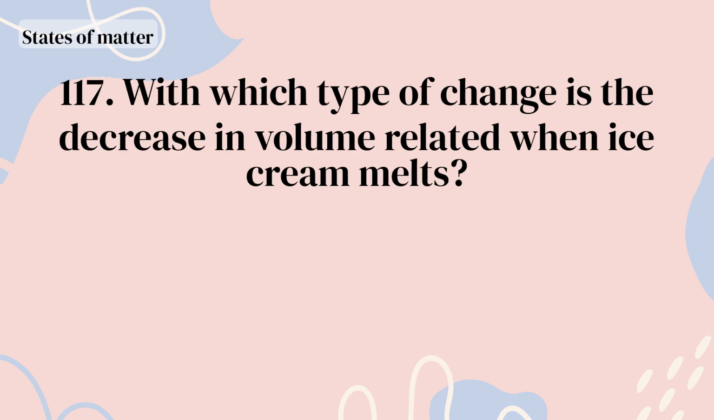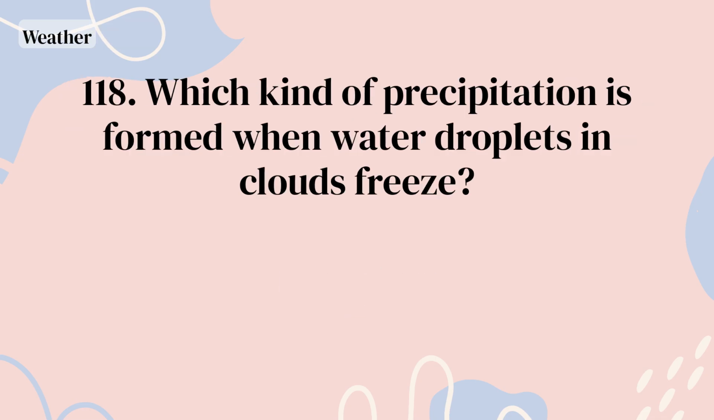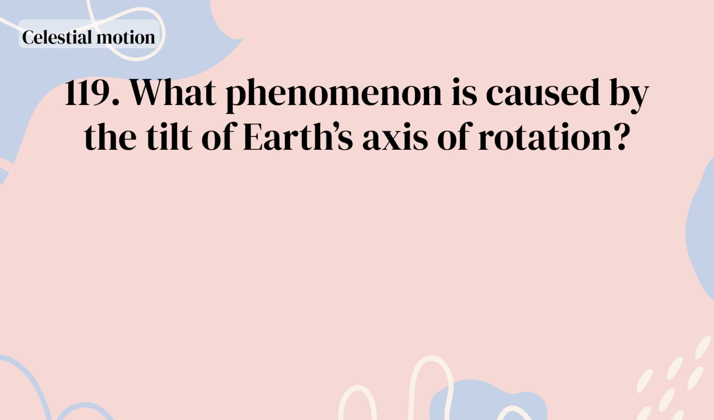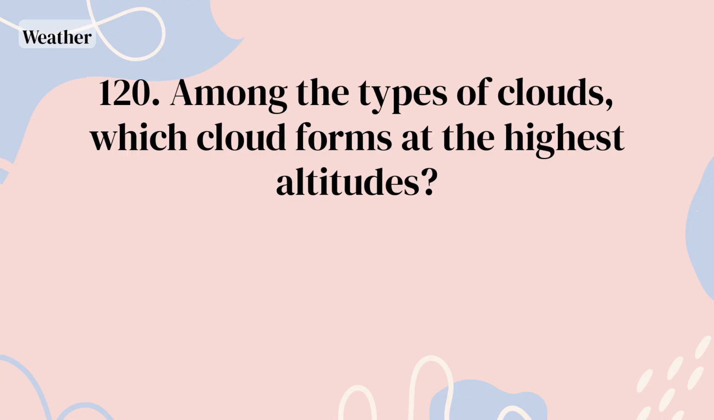Vaporization. With which type of change is the decrease in volume related when ice cream melts? Melting. Which kind of precipitation is formed when water droplets in clouds freeze? Snow. What phenomenon is caused by the tilt of Earth's axis of rotation? The seasons. Among the types of clouds, which cloud forms at the highest altitudes?